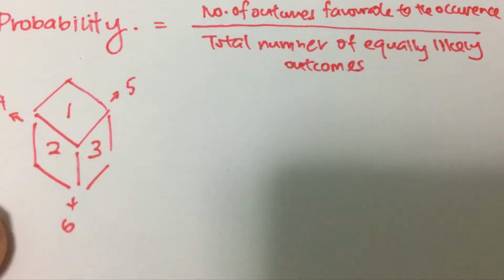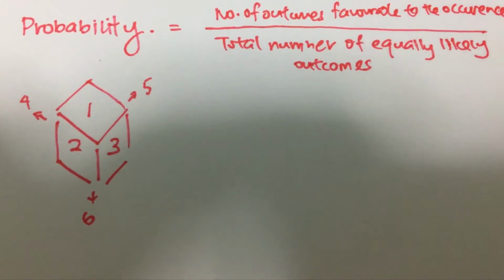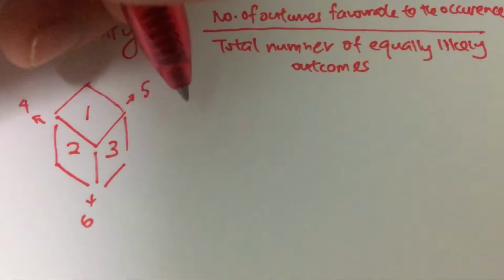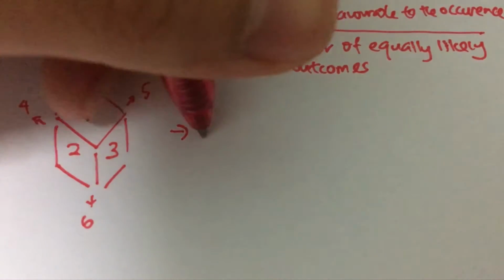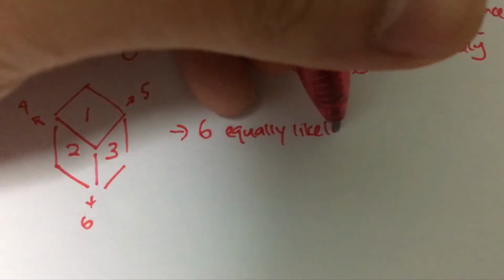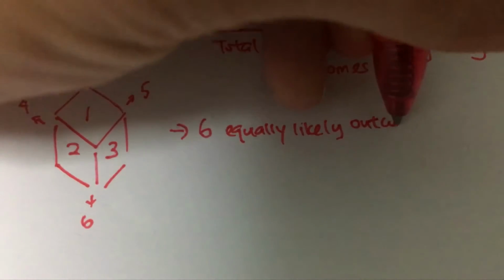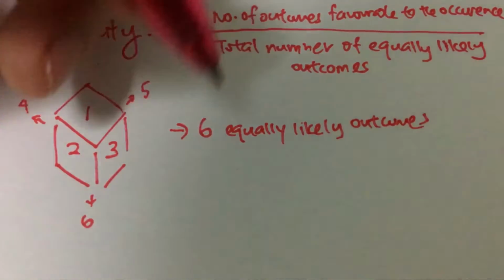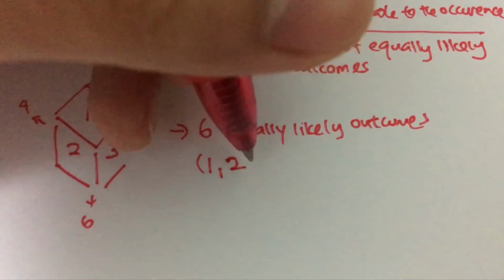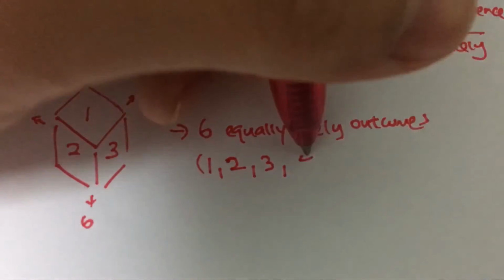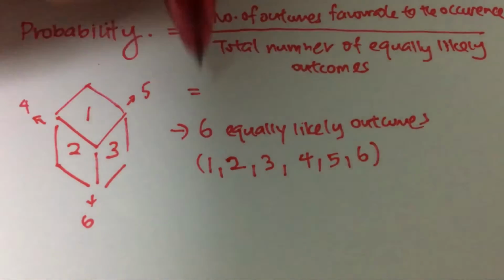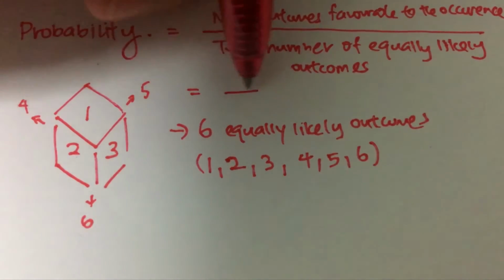So if you take this dice as an example, how many equally likely outcomes are there? There will be 6 equally likely outcomes. So what are the 6 equally likely outcomes? When you throw a dice, you'll get 1, 2, 3, 4, 5, and 6. So in this case, the denominator will be 6.